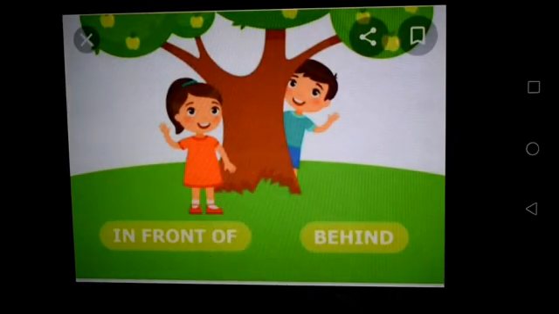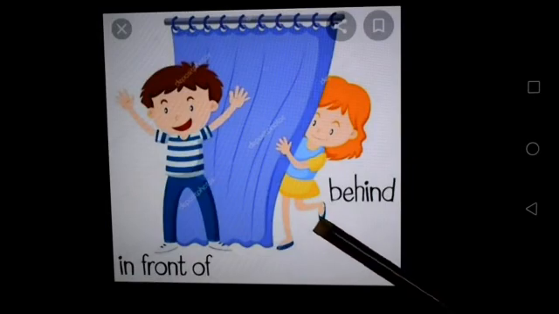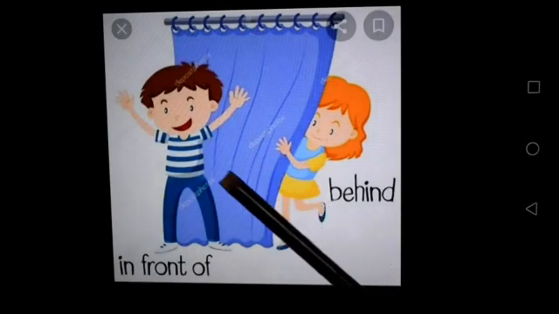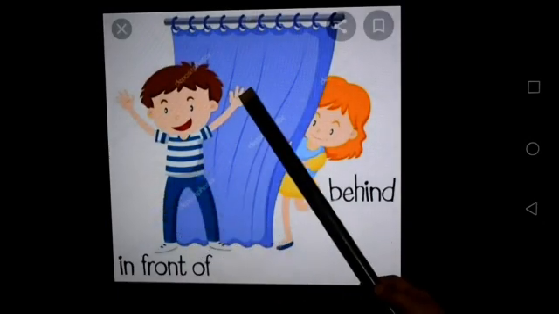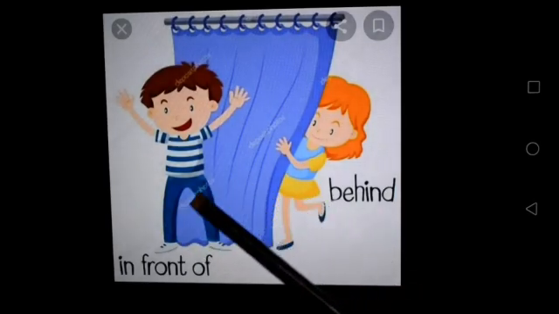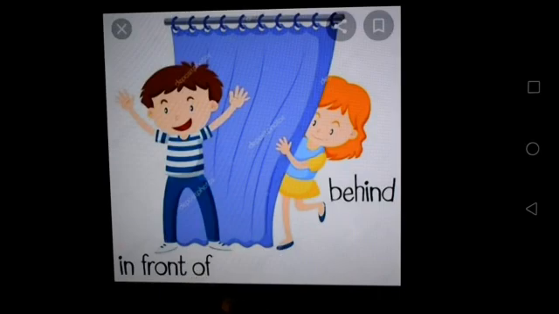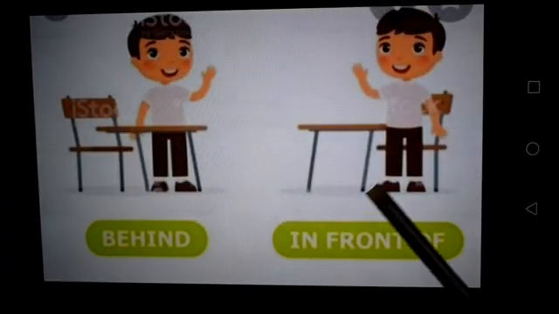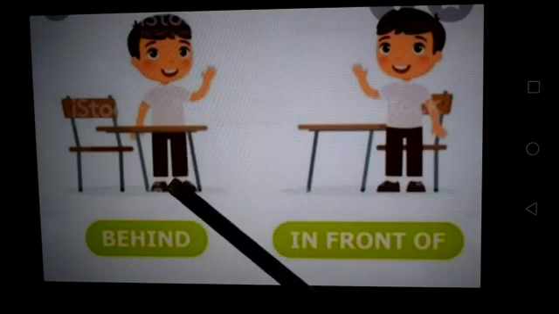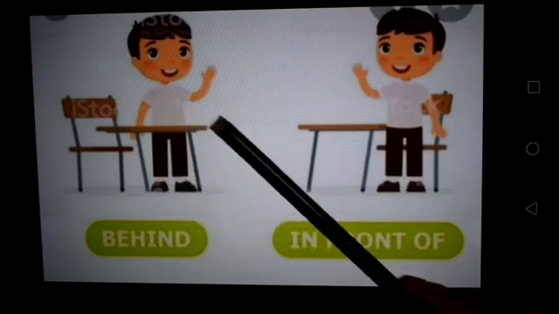Next picture. Look at this picture. This girl is behind the curtain and this boy is in front of the curtain. Behind and in front of. Next picture. This boy is in front of the bench and this boy is behind the bench.